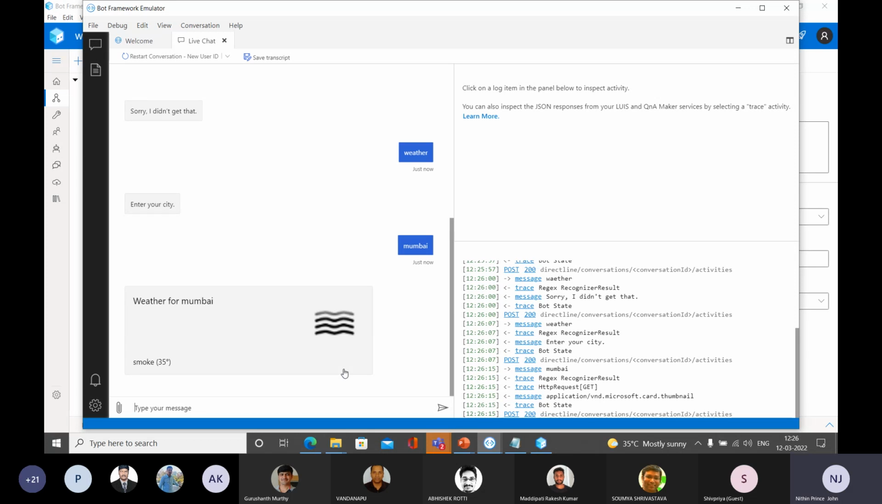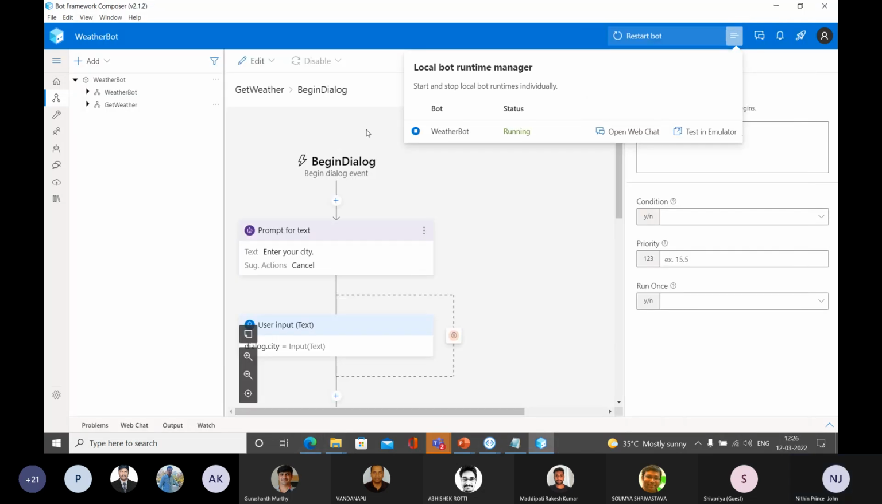So there are different ways in which we can test, but the idea is that there is a software called Bot Framework Emulator, which is specifically designed for testing bots. So the right option that you need to pick is Bot Framework Emulator.